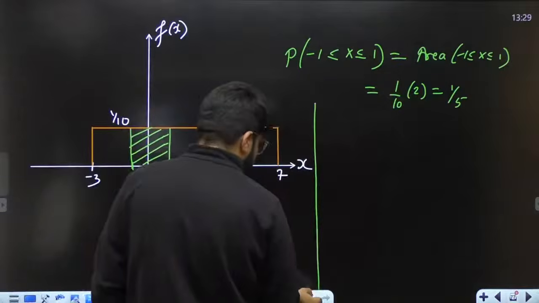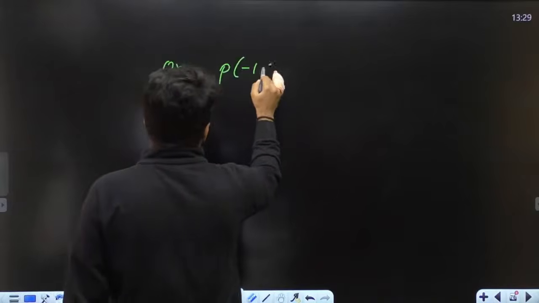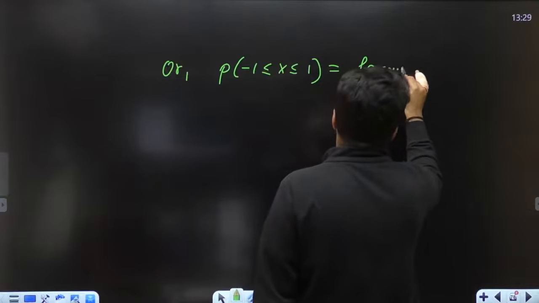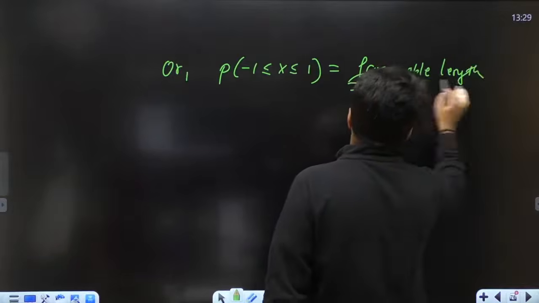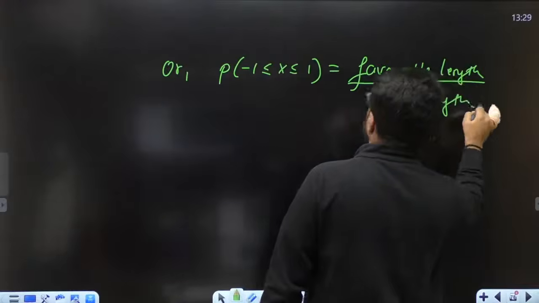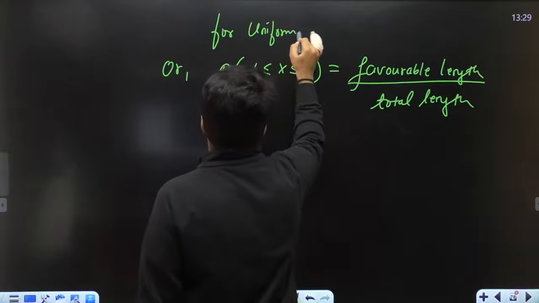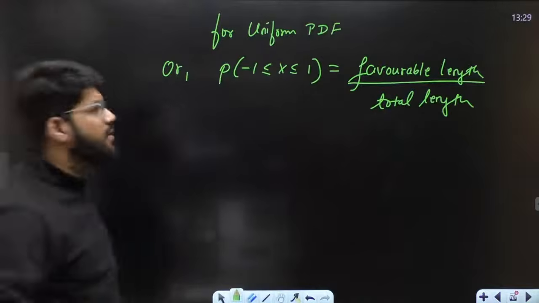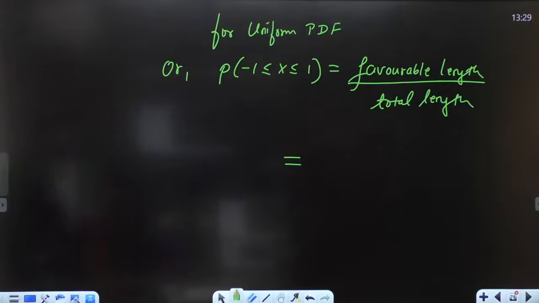Or there is one more way you can apply here. Or you can calculate probability -1 less than equal to x less than equal to 1 as favorable length divided by the total length. This is only for uniform distribution, okay? This is only for uniform PDF, not everywhere else. For uniform PDF, favorable length is divided by the total length.